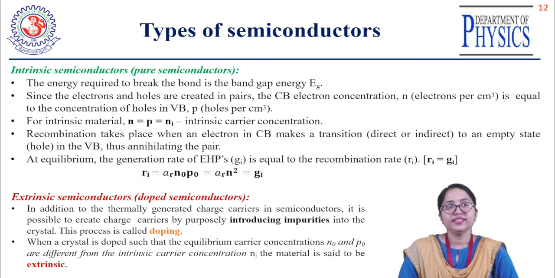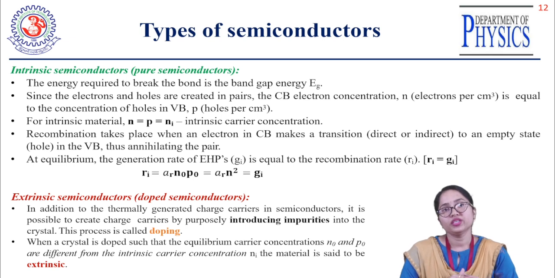In intrinsic or pure semiconductors, the energy required to break the bond is, as you know, the energy gap or band gap. As electrons and holes are created in pairs, the conduction band electron concentration is equal to the concentration of holes in the valency band.